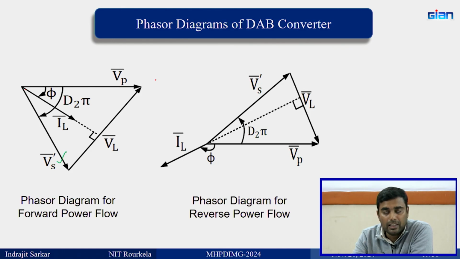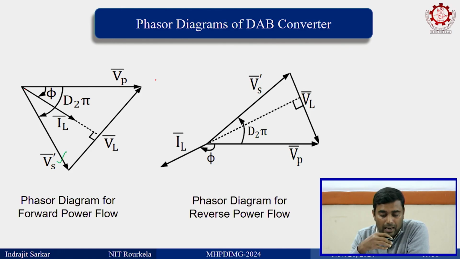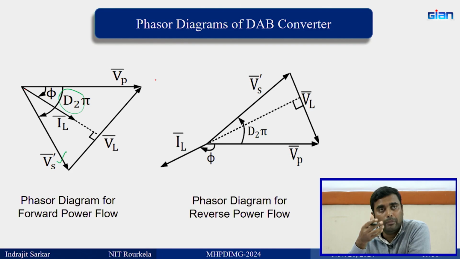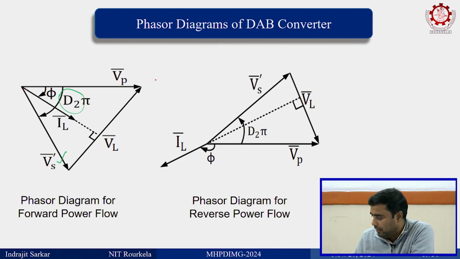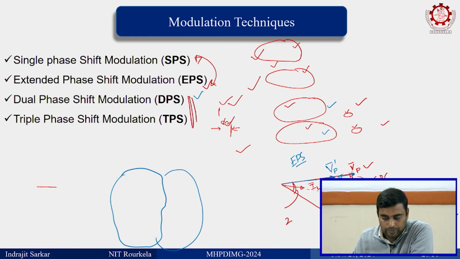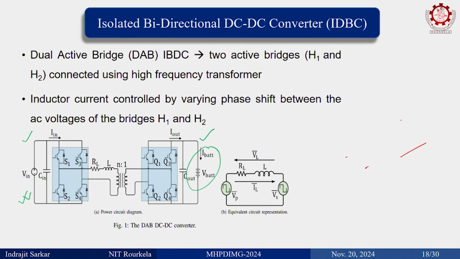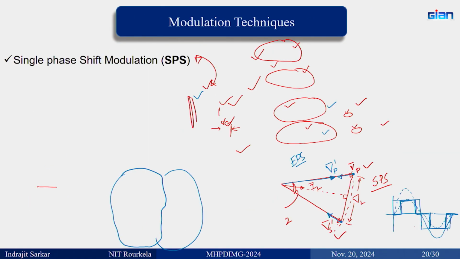If this is changing, then you have to adjust this external phase shift, or if you are employing EPS, you have to employ extended EPS, or sometimes it is needed that you employ DPS in order to deal with this issue. You understood the problem that we have. Here the voltage is not constant. The two bridge voltages are not constant, input voltages are not constant when it is a battery.